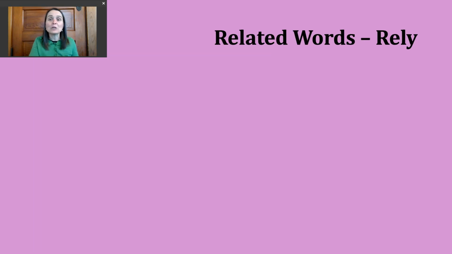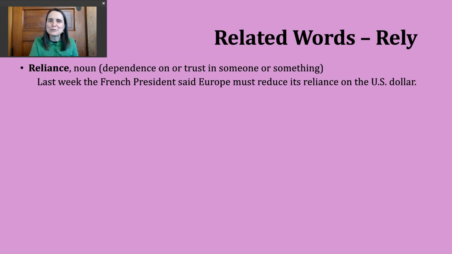Now, let's spend a moment looking at some words that are related to our verb rely. And the first word we're going to talk about is the noun reliance. Reliance is a noun that's referring to the dependence on or trust we have in either someone or something. An example of this might be last week, the French president said Europe must reduce its reliance on the US dollar. So, again, this would connect back to that idea how much confidence, how much dependence there is in this particular form of currency.